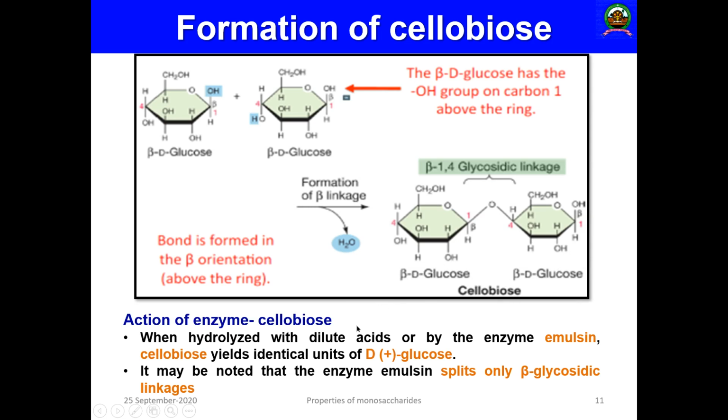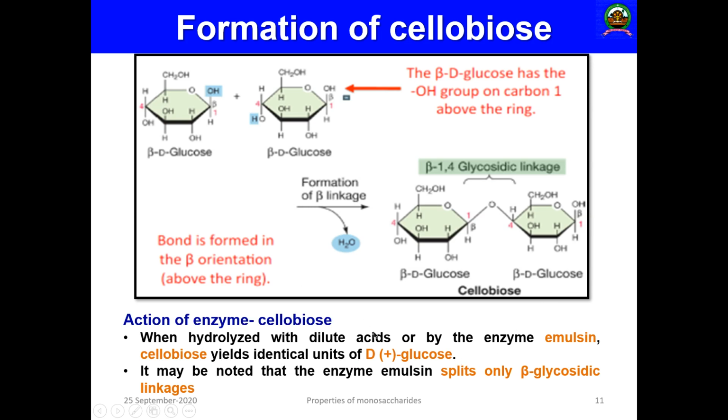Then there is another enzyme. The reverse reaction uses an enzyme called cellobiase. The action of the enzyme, that is cellobiase: when hydrolyzed with a dilute acid or an enzyme called emulsin or cellobiase, the cellobiose gives identical units of glucose.